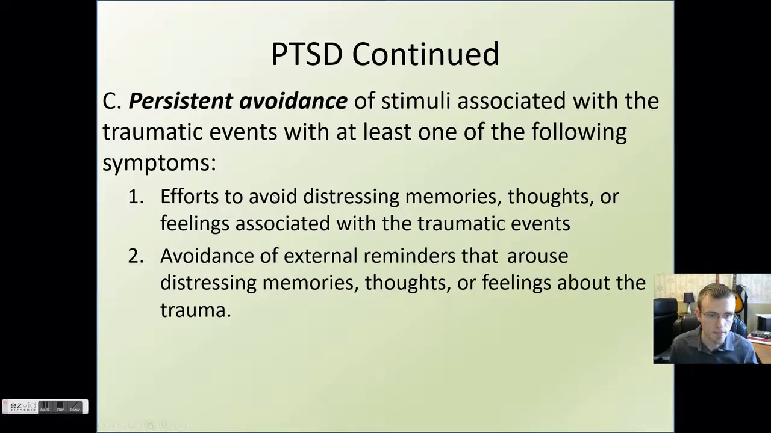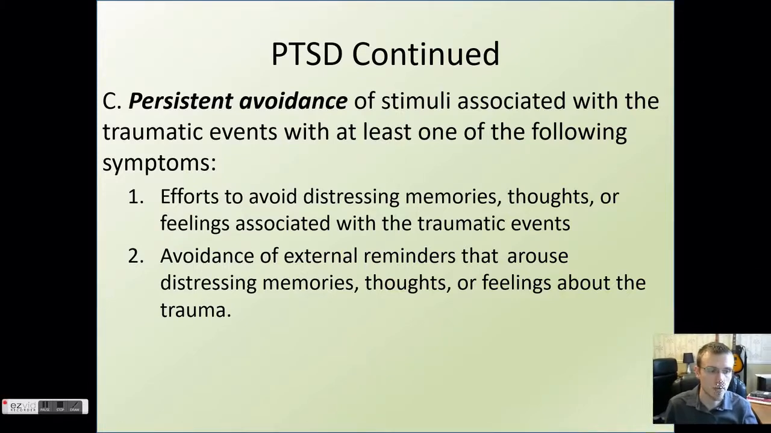Right, so the two symptoms related to persistent avoidance are either efforts to avoid distressing memories, thoughts, or feelings associated with the traumatic event. That would be a lot of internal work, trying to just forget about particular details. The other is avoidance of external reminders that arouse distressing memories, thoughts, or feelings about the trauma. So this is a fairly simple criterion, right? They're either trying to avoid thoughts and feelings, or they're trying to avoid external reminders of whatever it is they had experienced in the past.